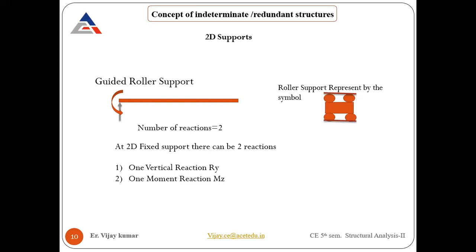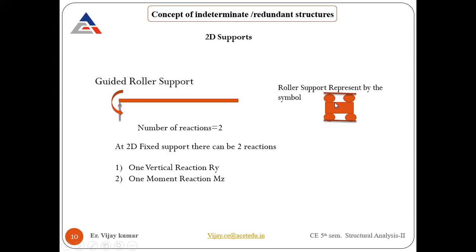By seeing the diagram, this is the support. Please try to visualize in which direction it is free and how many restrictions it will provide. As you can see, as it is a roller support, it will allow movement in the horizontal direction. Like you can see, it is like a toy type of thing. You can see that it can be moved in this direction.